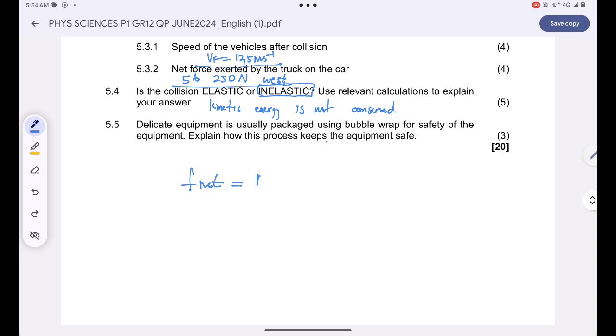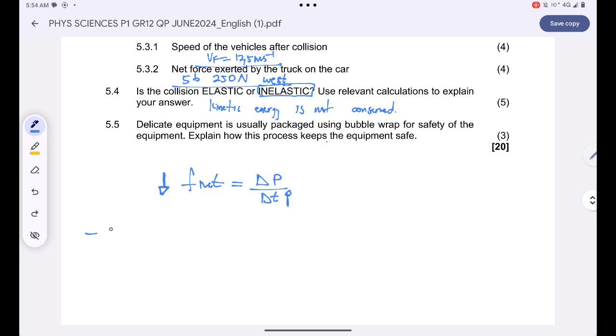that's F net is equal to the change in momentum all over the change in time. Yeah. The bubble wraps will just increase the contact time. Are you together? And then when the contact time is increased, that simply means the force exerted on the delicate equipment will decrease. Are you together? And hence the delicate equipment will be less damaged.